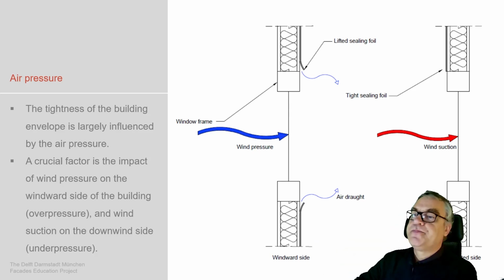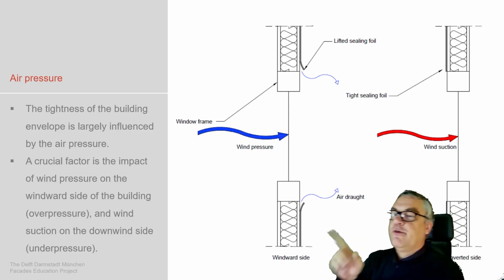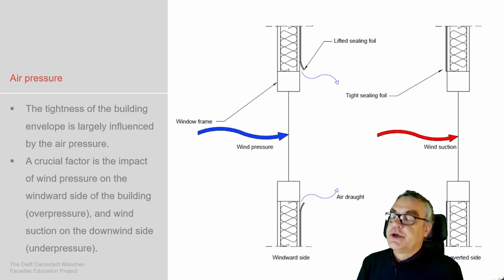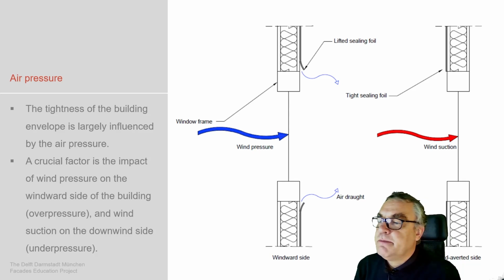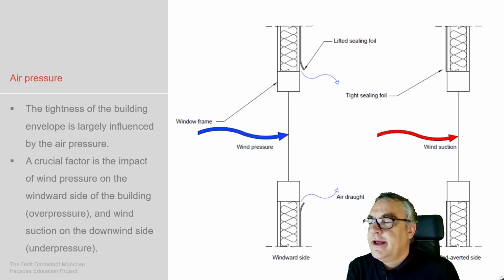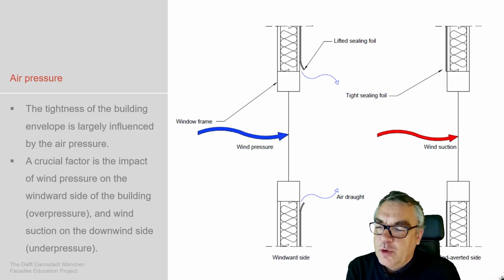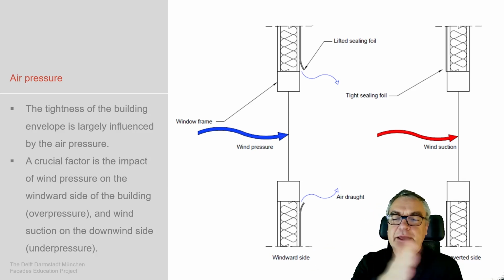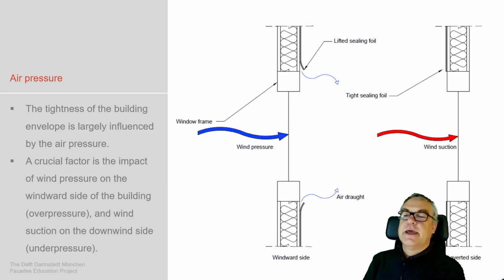Then air pressure. The tightness of the building envelope is largely influenced by air pressure. A crucial factor is the impact of wind pressure on the windward side of the building, overpressure, and the wind suction on the downwind side, under pressure. So lee and luv, as we say in sailing.